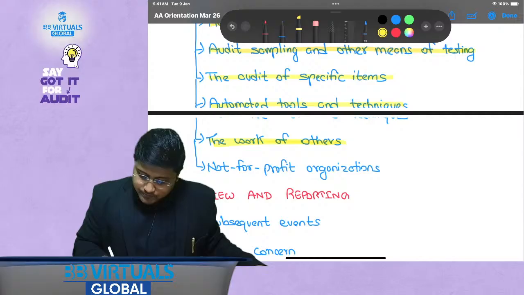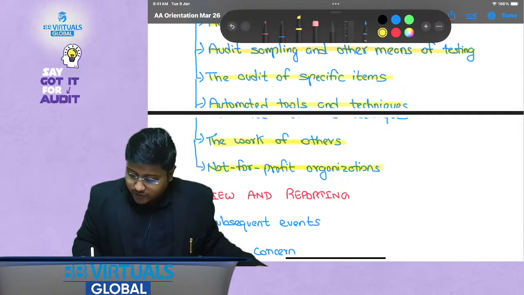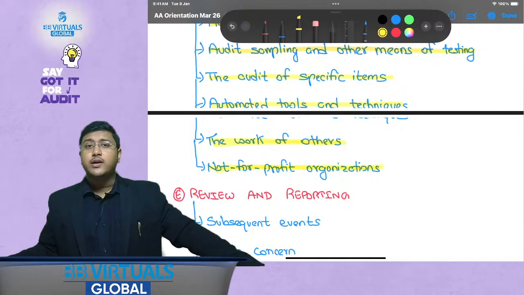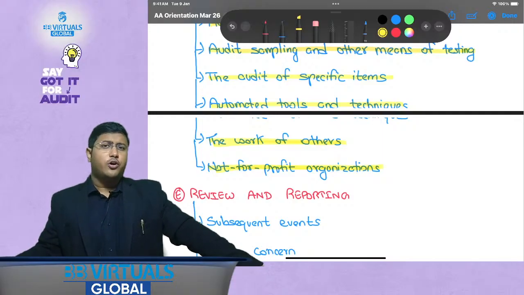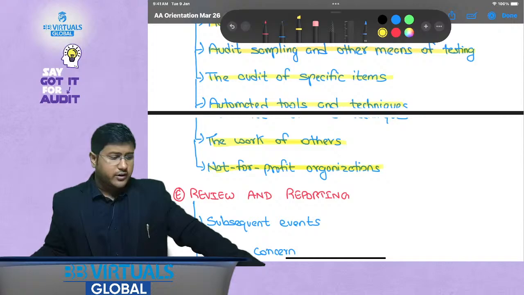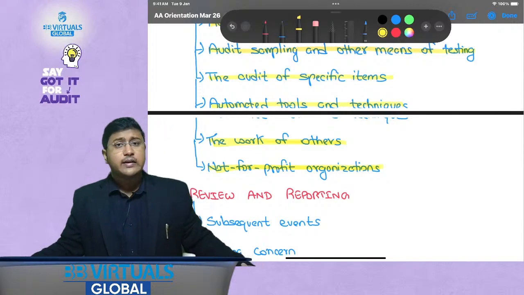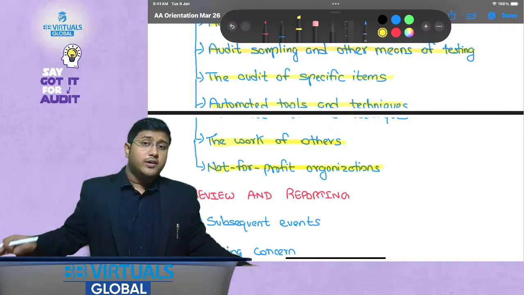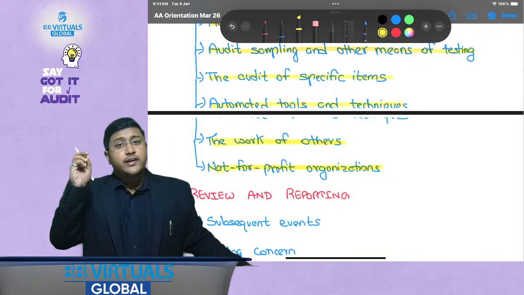Now, not for profit organizations. This is something very particular to the AA syllabus. This is not covered as part of your AAA syllabus. It is particularly important that whenever you audit any not-for-profit organization, these do not generate any profits. So the criteria of auditing this is very different.